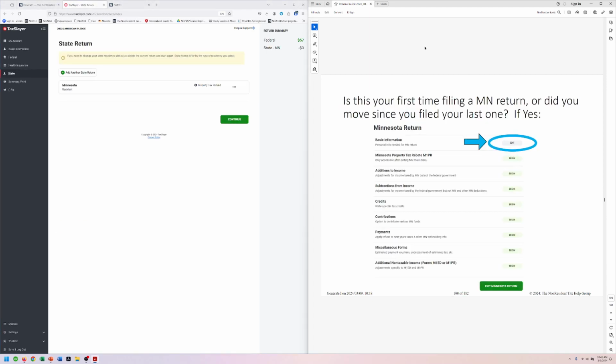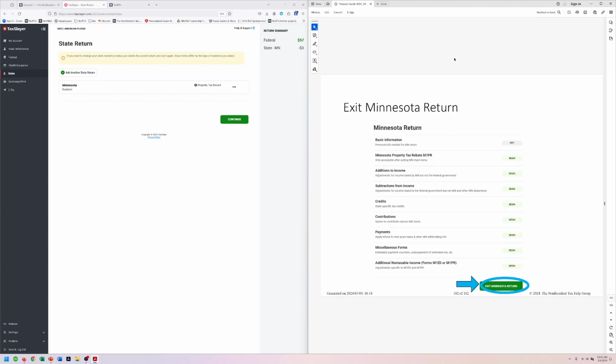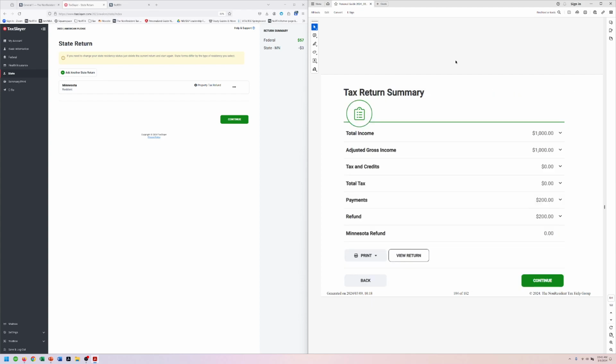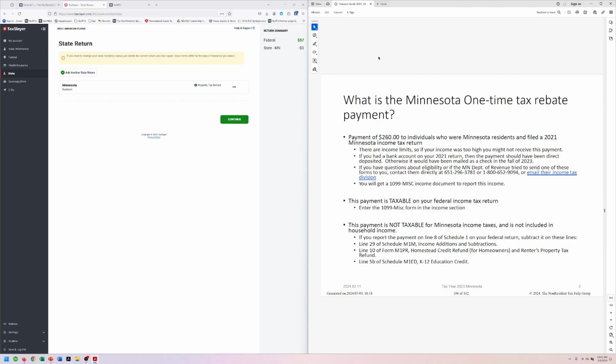And that basically takes us through. If she did not file or she moved, then we would have a couple of extra things to click on, but otherwise we're good. All right. Now let's do her one-time tax rebate payment. So again, this is a payment of up to $260 for people who are Minnesota residents and filed a 2021 return. It is unfortunately taxable on your federal return, but it is not taxable on your Minnesota return. So we need to enter the form, and then we need to enter a subtraction to make sure you don't have to pay Minnesota taxes on it.